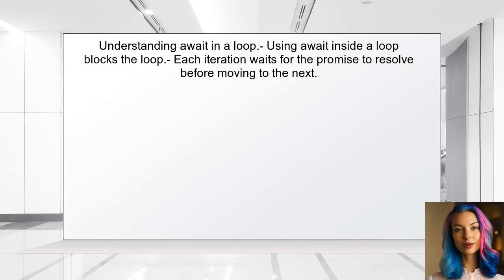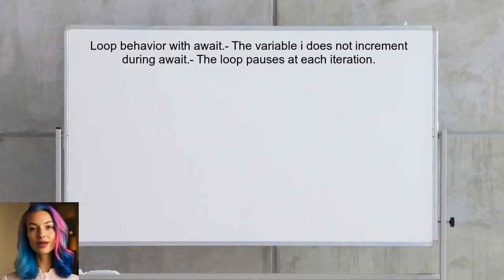To answer the user's question, we first need to clarify how the await keyword works inside a loop. When the user uses await in a loop, it does indeed block the loop until the awaited promise is resolved. This means that the variable i does not continue to increment while waiting. Instead, the loop pauses at each iteration until the asynchronous function completes.